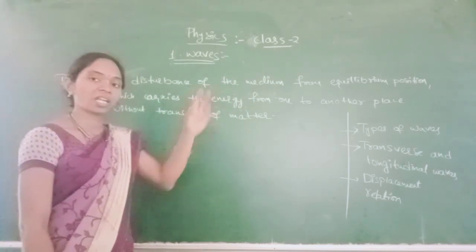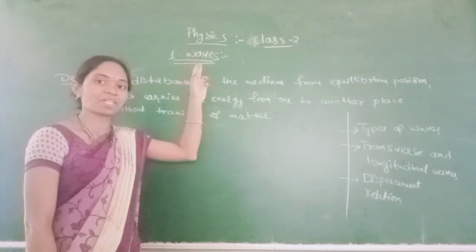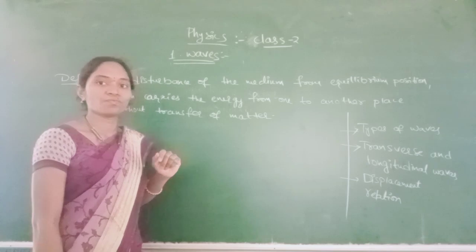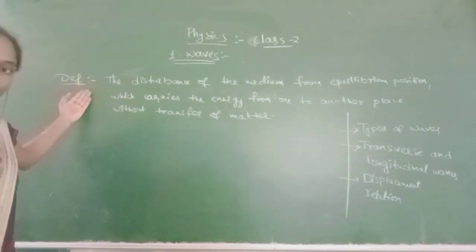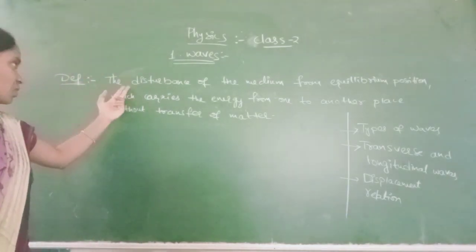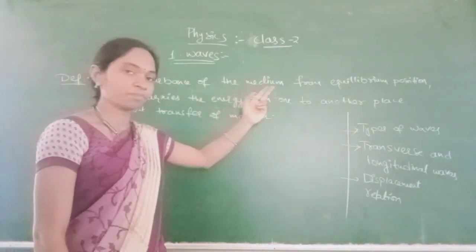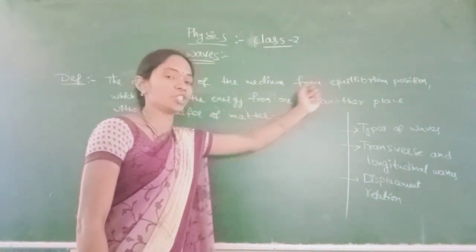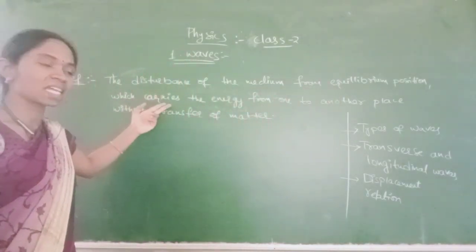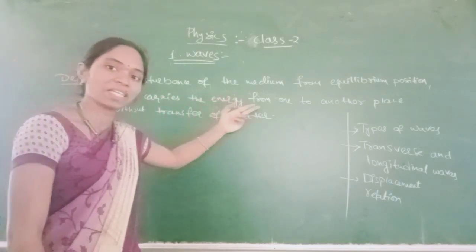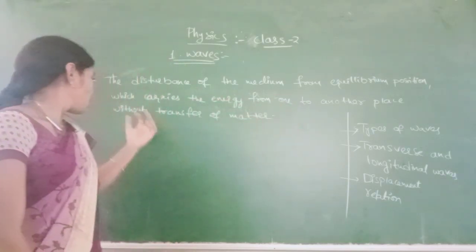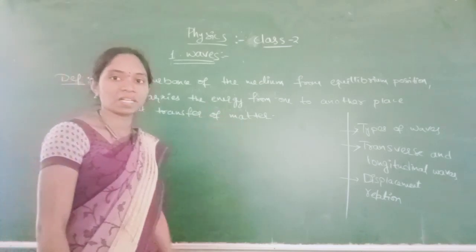And in this lecture I want to introduce the chapter waves. What are waves? Write the definition in your notebook. The disturbance of the medium from equilibrium position which carries the energy from one place to another place without transfer of the matter.